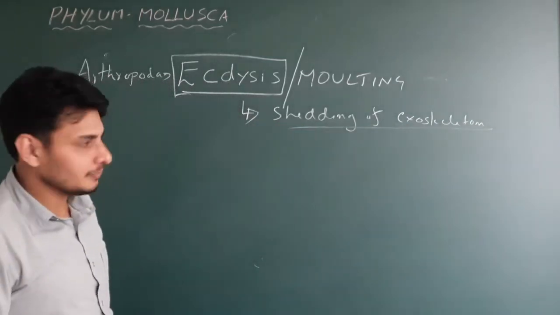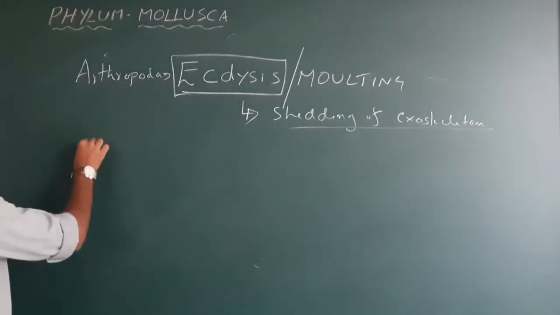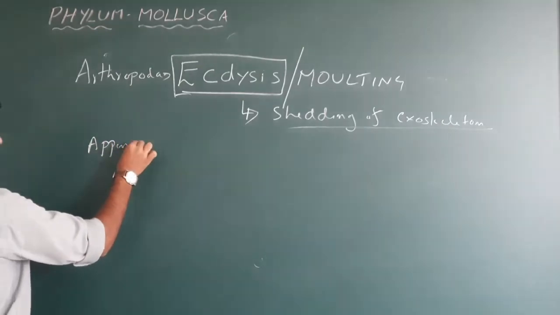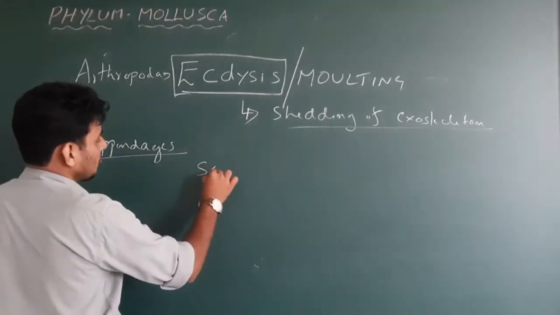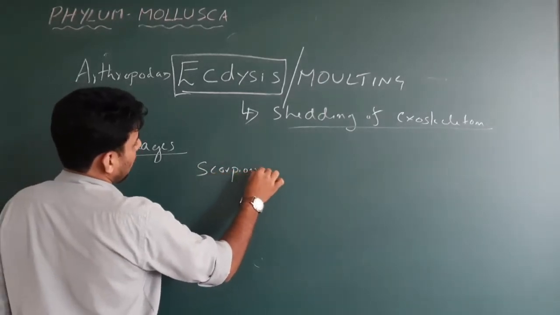That's it. Got it? Okay, next is about the appendages, the number of appendages present in scorpion. How many pairs?